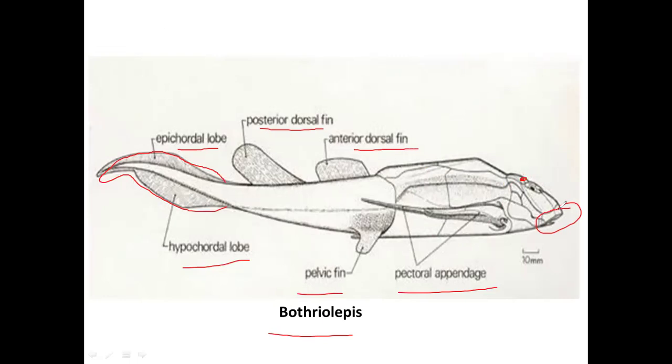That's it. If you remember the diagram, how the fish Bothriolepis looks, you can write the general characteristics, including those of Pterichthys. So this is all about the placoderms, including three classes: Acanthodii, Coccosteus and Pterichthys. Acanthodii we will see in the next class in depth, the general characteristics and classification with the help of diagrams as well. So hope you like the video. Thank you.